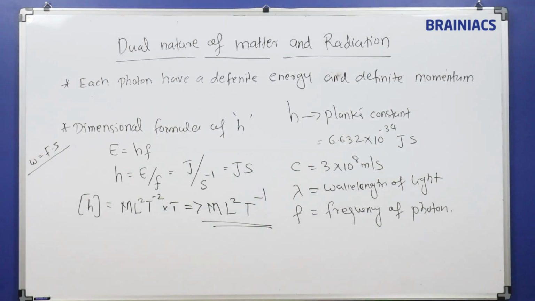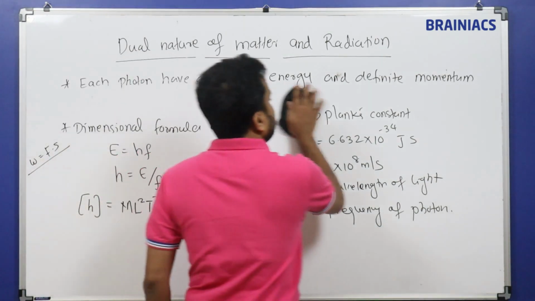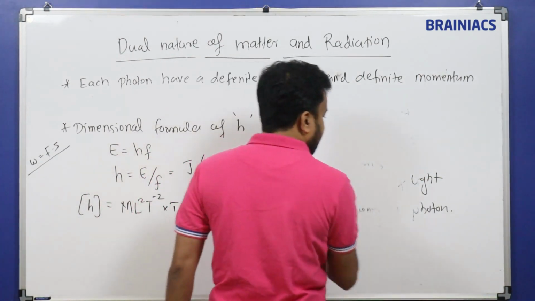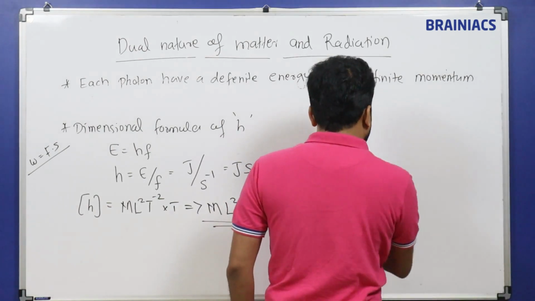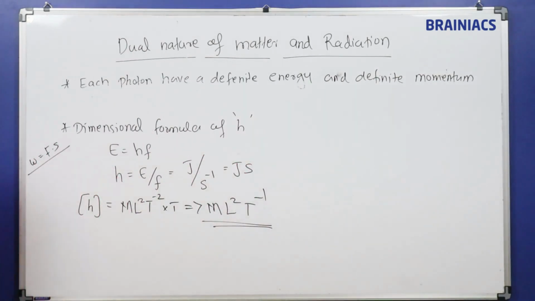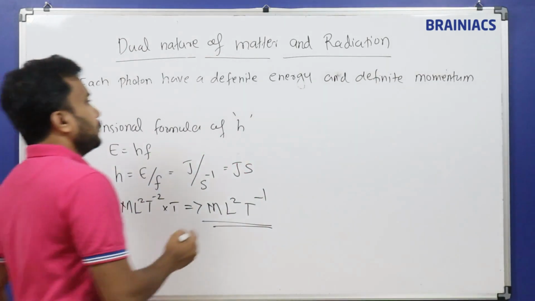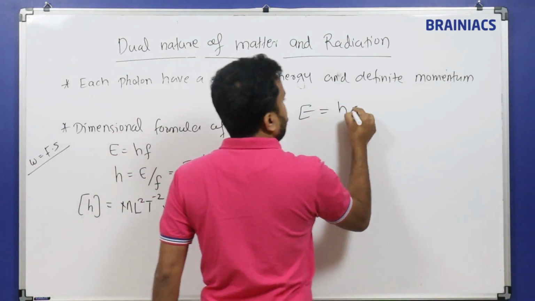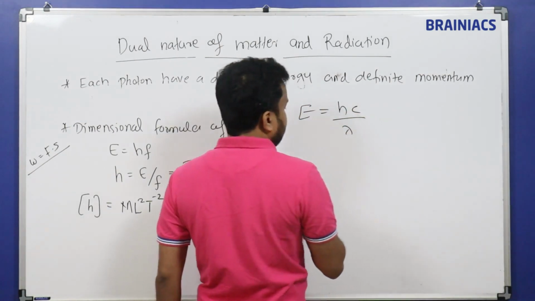These are important. I would like to add one more point to make the energy formula simple and precise, depending on how you solve certain questions. E is equal to HC by lambda.